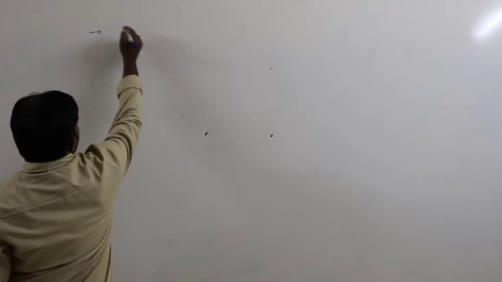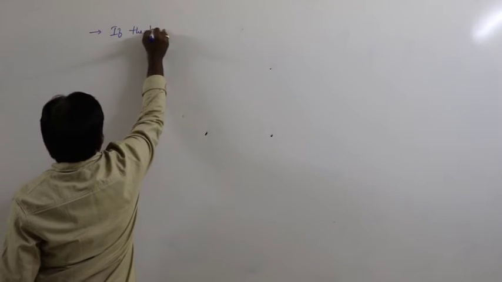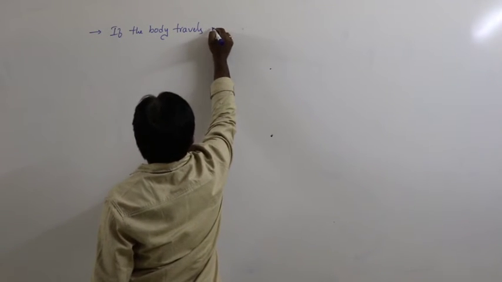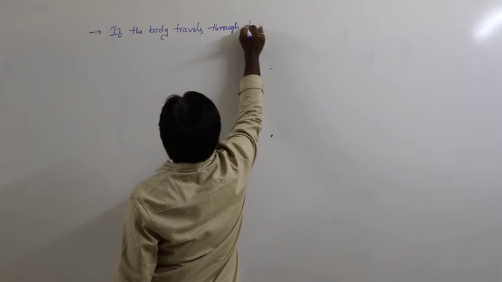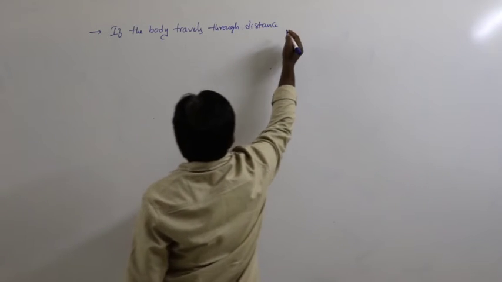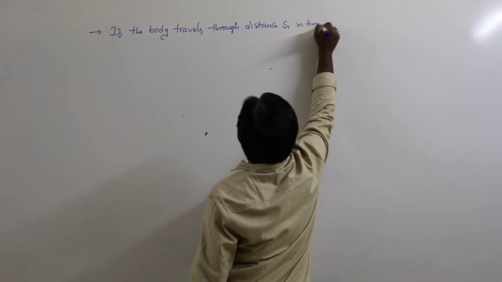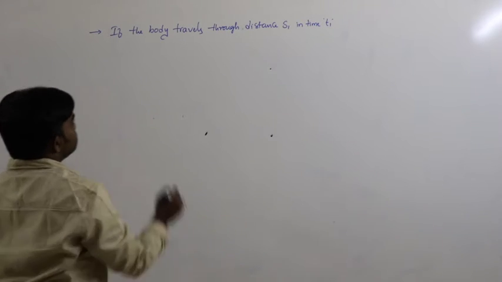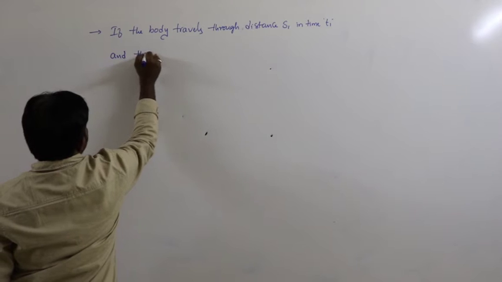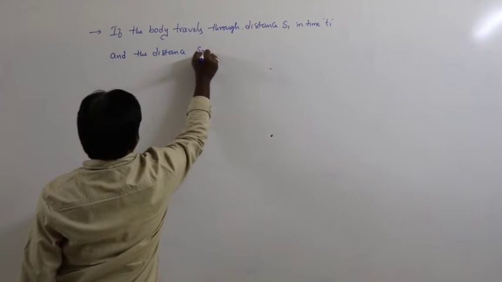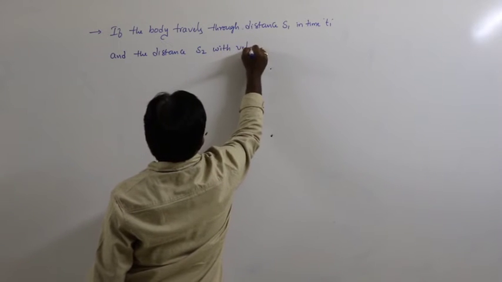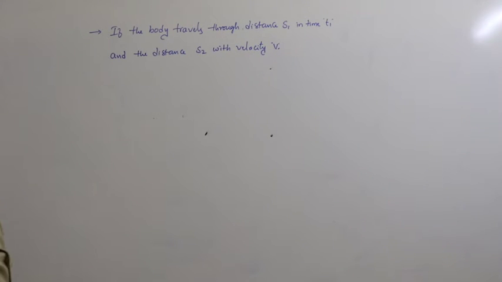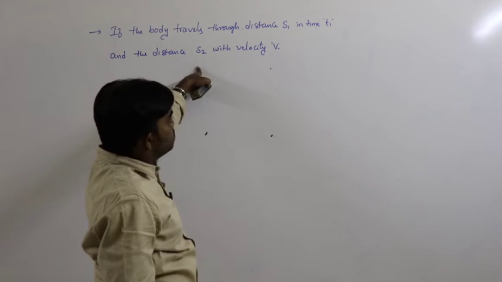So, next application. For example, if the body travels through the distance s1 in time t1 and the distance s2 with velocity v.